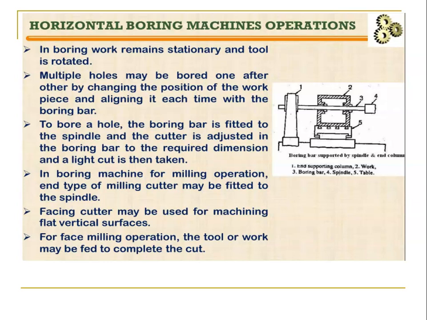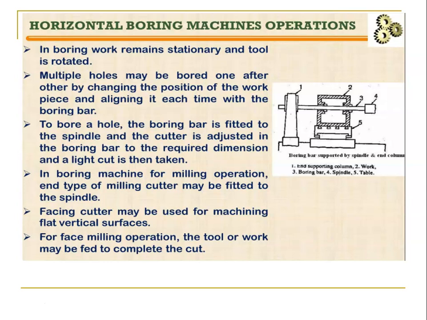So again, in boring, work remains stationary and tool is rotated. I said it clearly. In a horizontal boring machine, the table with the workpiece will be stationary. It can move, but it is stationary. The tool is rotated, right? In the lathe we saw that the workpiece revolves and the tool moves; here it is vice versa. Here the tool rotates. We fit the boring bar in the headstock, and here we use the table instead of a carriage. So in boring, work remains stationary and tool is rotated.